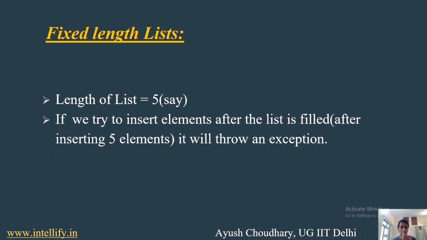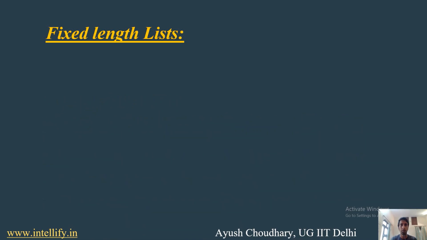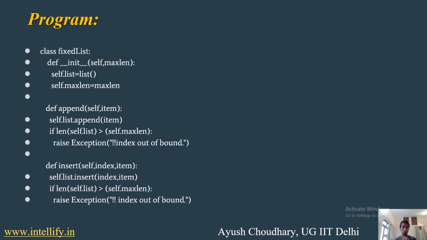Okay, let's say we have a list of 5. We have given the maximum length of the array to be 5. If we try to insert an element after that, it will throw an error, or you can say it will throw an exception. An exception will be much better here, because it's not an error. An error is something that goes beyond the principles of programming. So it's not an error, it's just a limitation, so we will just throw an exception, not an error. Okay, fine. Let's see how we'll program.